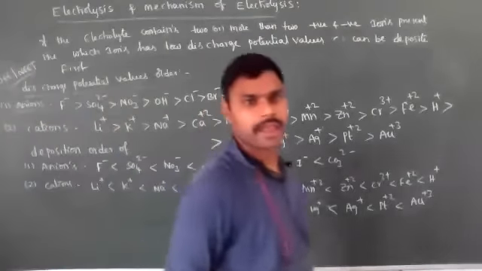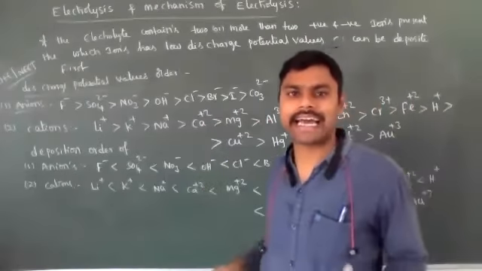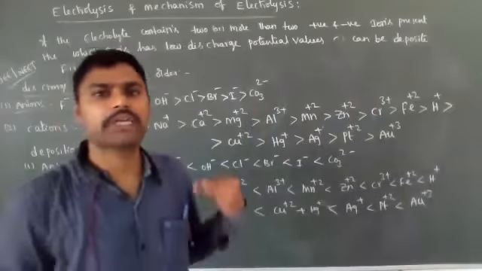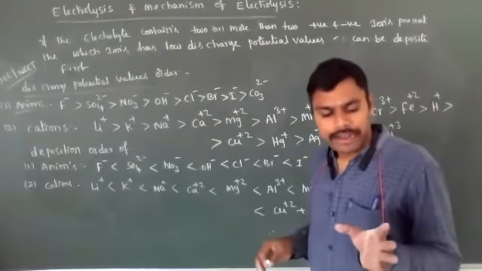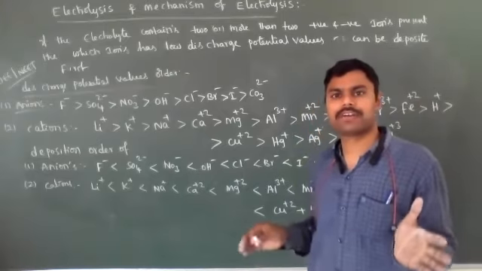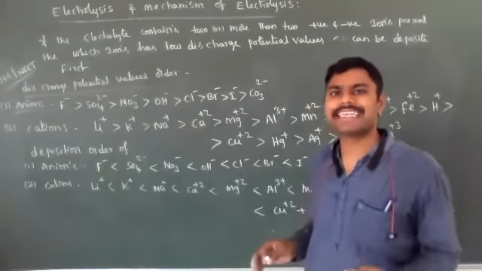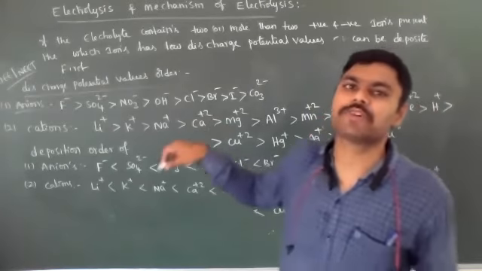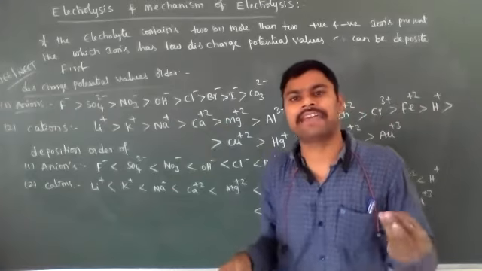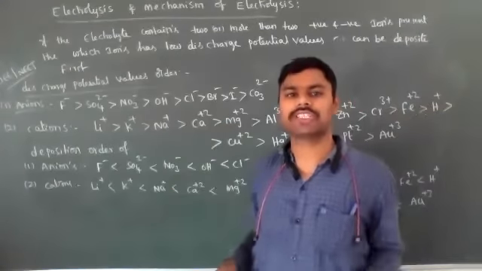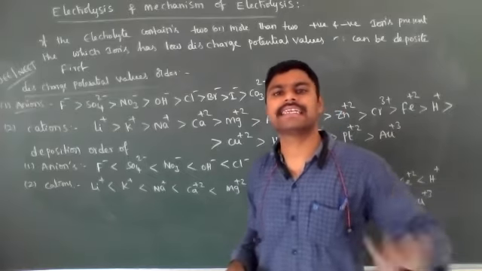Listen, students. For example, during this electrolysis process, the electrolyte contains 2 or more than 2 positive and negative ions. So at the respective electrodes, the anode and cathode, which can be deposited very easily depends on their discharge potential values. Whichever cations or anions have a lower discharge potential value can be deposited very easily.